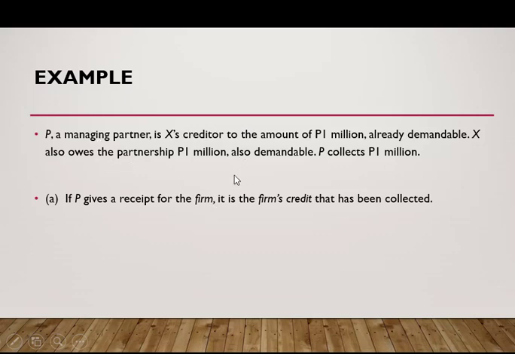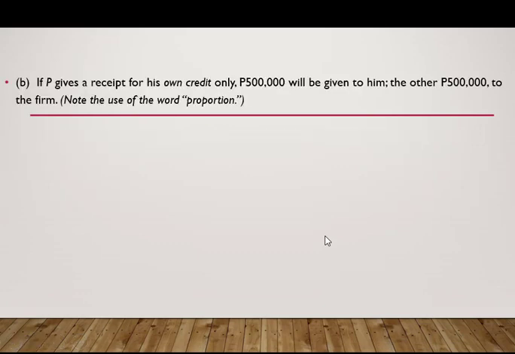X also owes the partnership 1 million, also demandable. Etong si P, si managing partner, nakakolekta ng 1 milyon. If P gives a receipt for the firm, it is the firm's credit that has been collected. So, assuming na ang nakolektang utang ay kay partnership.